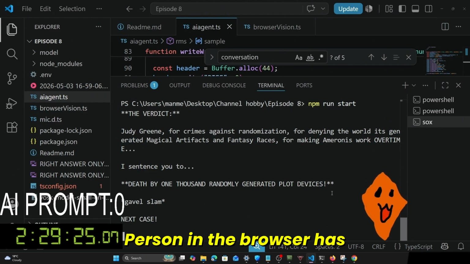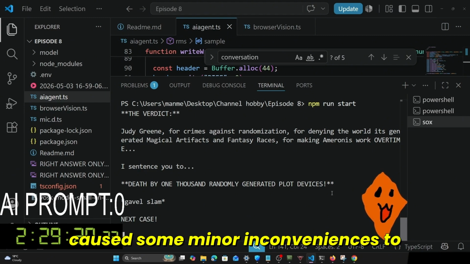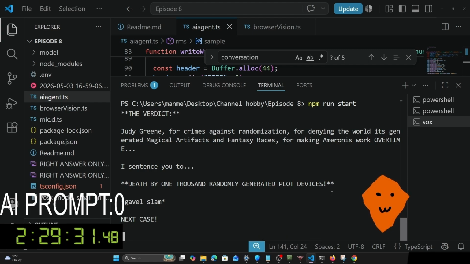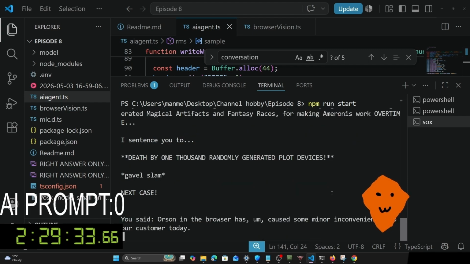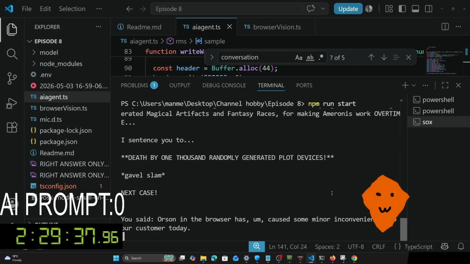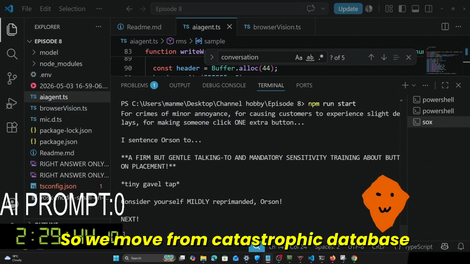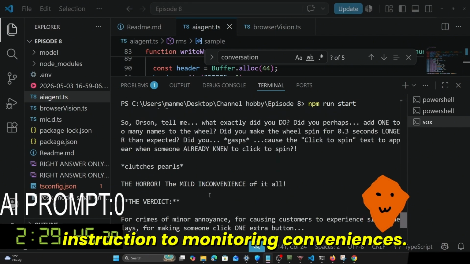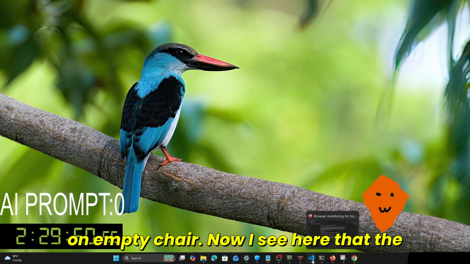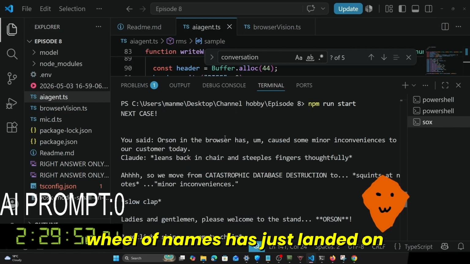Person in the browser has caused some minor inconveniences to our customer today. Leans back in chair and steeples fingers thoughtfully. So we move from catastrophic database destruction to, squints and notes, minor inconveniences. Slow clap. Ladies and gentlemen, please welcome to the stand, Orson. Spotlight shines on empty chair.